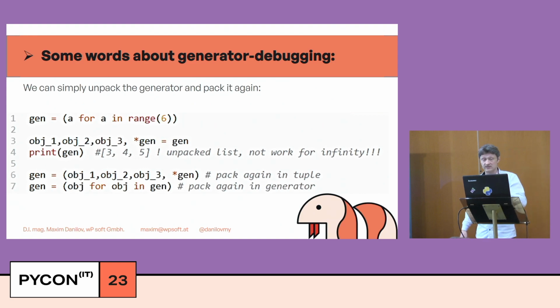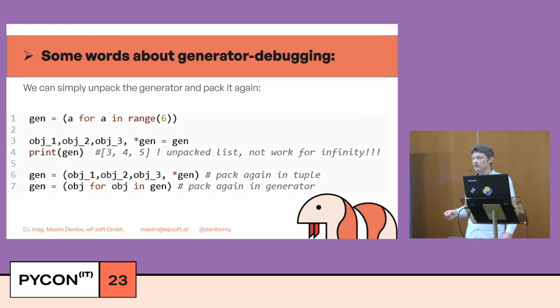And of course, the simplest way: we can unpack the generator, and after that we can check all objects, and we can pack all elements again into a generator. Please don't forget, this does not work for an infinite generator.